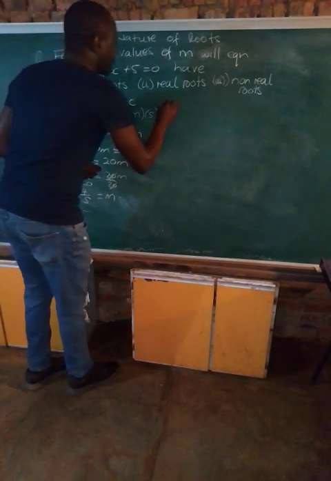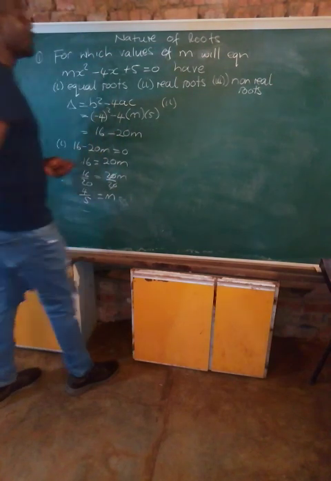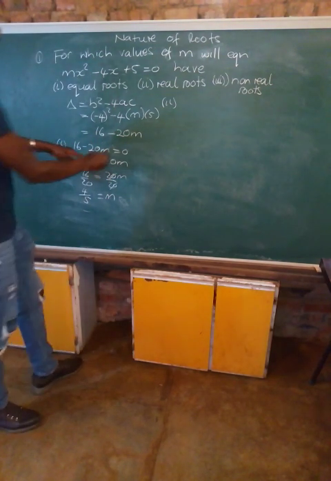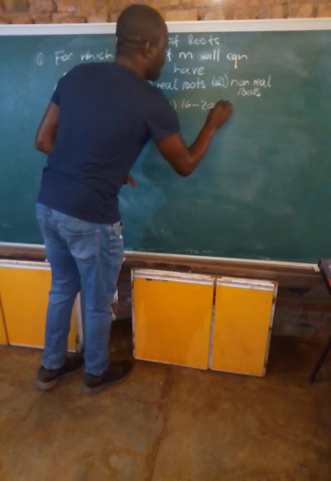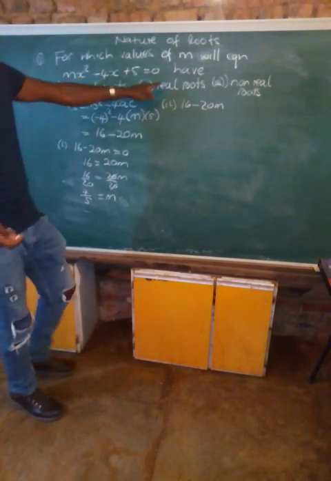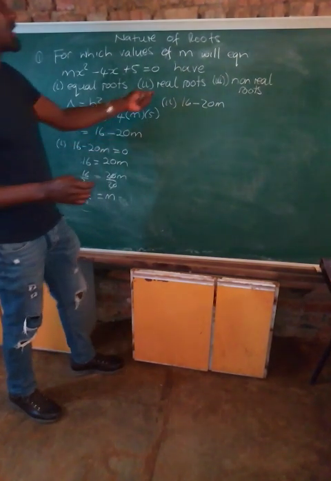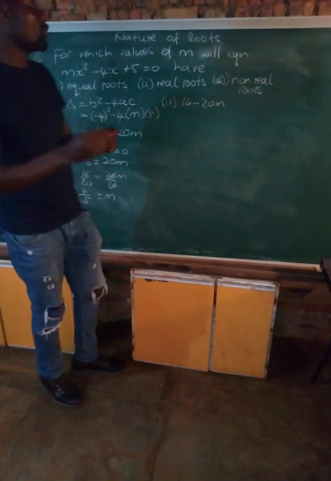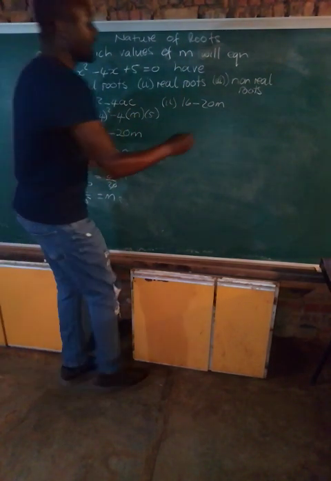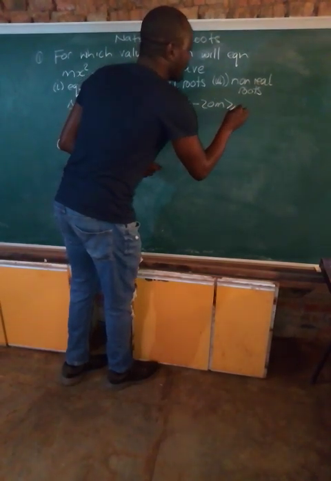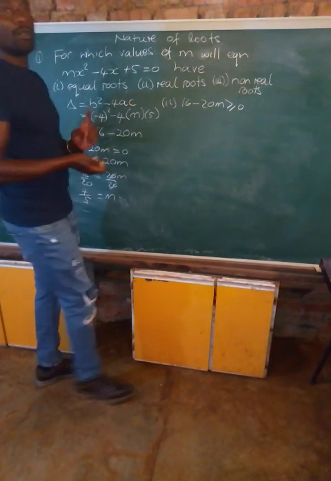We go again to item 2. We still have our delta, which is 16 minus 20m. For us to have real roots, it means our delta should be greater or equal to 0. So now our delta is greater or equal to 0.